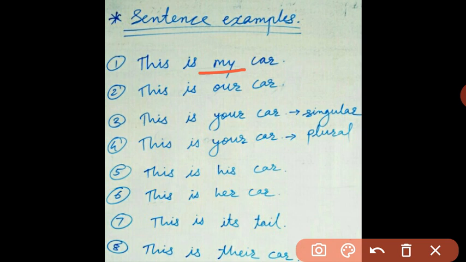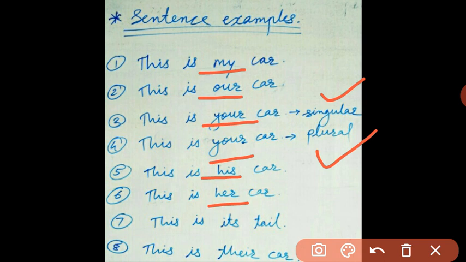Next example, this is our car. Which word is showing possession? The word is our, which is a pronoun. Next, this is your car. Here is the word your. Next, this is your car. The first one is for singular and the next for plural. Let us go ahead. This is his car. Who is the owner? The word his, or the pronoun his. Next, this is her car. So here is the pronoun her.